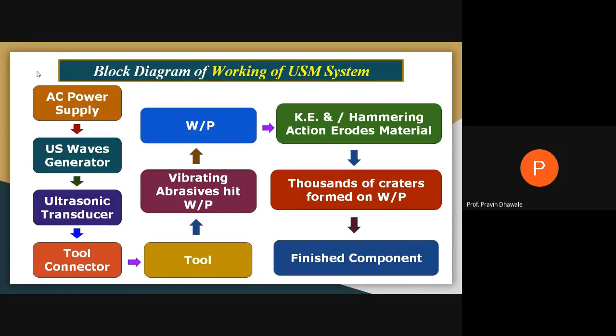The generator consists of an oscillator and amplifier, combinedly termed a generator, whose purpose is to increase the frequency of the electric energy. Then that high frequency electric energy, when given to the transducer, generates the vibration. So electrical energy is converted into mechanical energy.